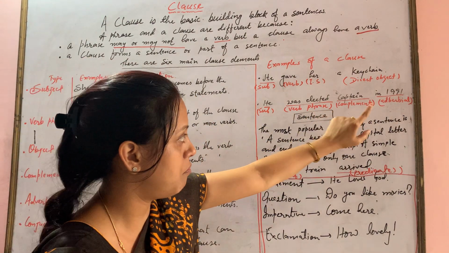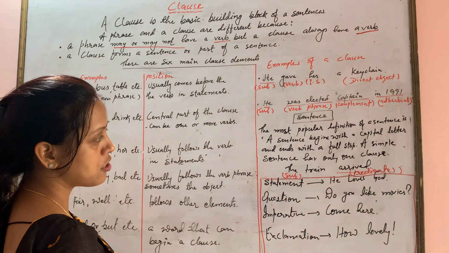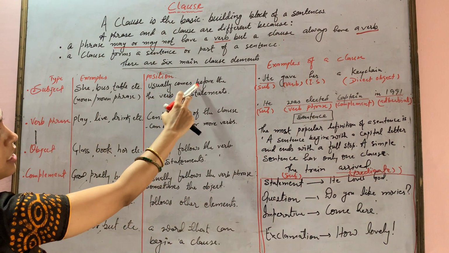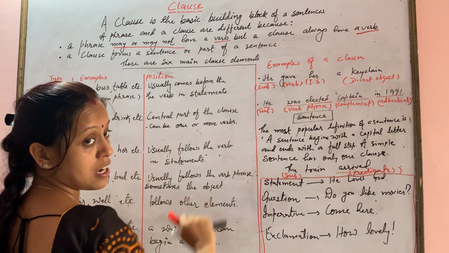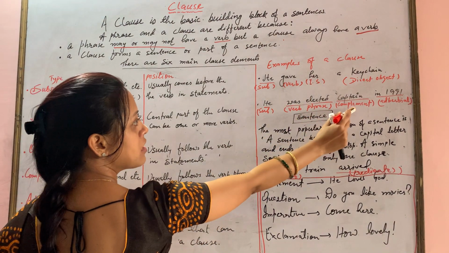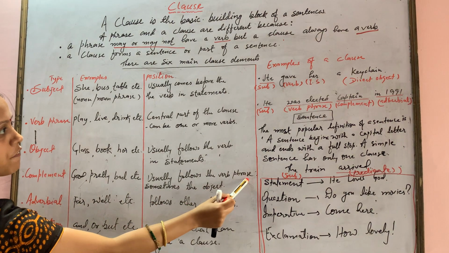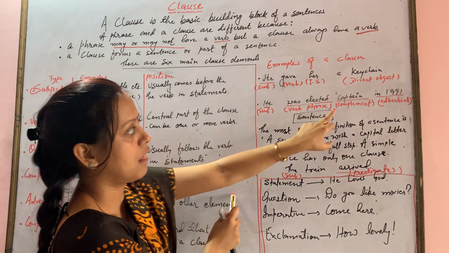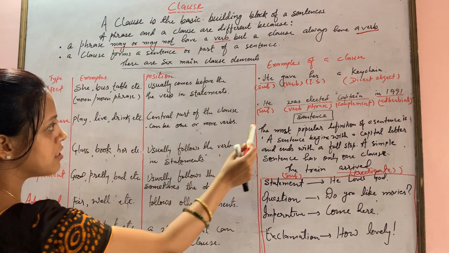Now coming to the second sentence and the positions, it will be more clear to you if you see. He, as a subject, usually comes before the verb in the statement. This is the verb, was elected. And the complement, where does it come? Usually it follows the verb phrase. Captain here is following the verb phrase.